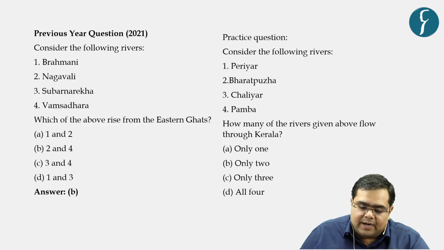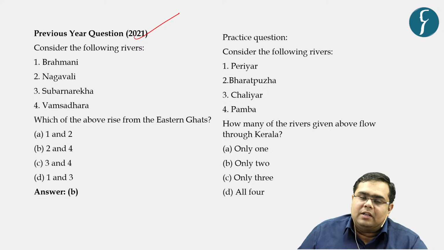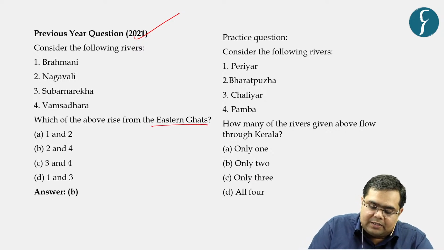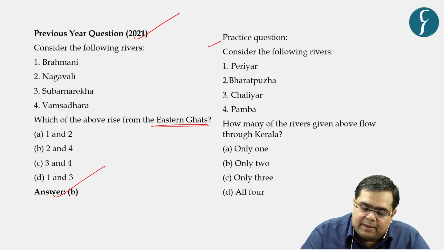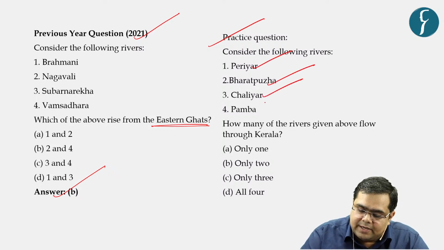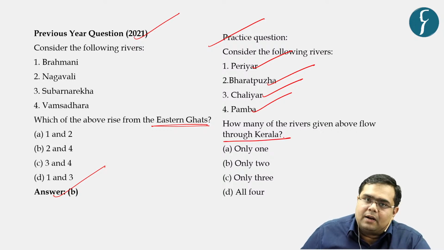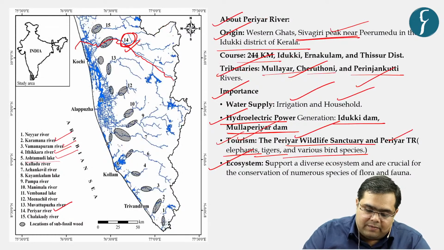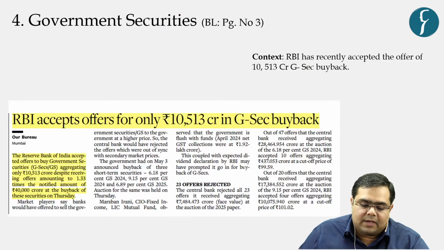Based on our understanding, let us try to solve one MCQ. In the past, there has been a question on rivers originating on the Western Ghats of the country, and on similar lines we have framed a practice question. Consider the following rivers: Periyar, Bharatapuzha, Chaliyar, and Pamba. How many of the above rivers flow through Kerala? So if you have read the map correctly, if you have understood the topic correctly, all the four rivers pass through the state of Kerala.